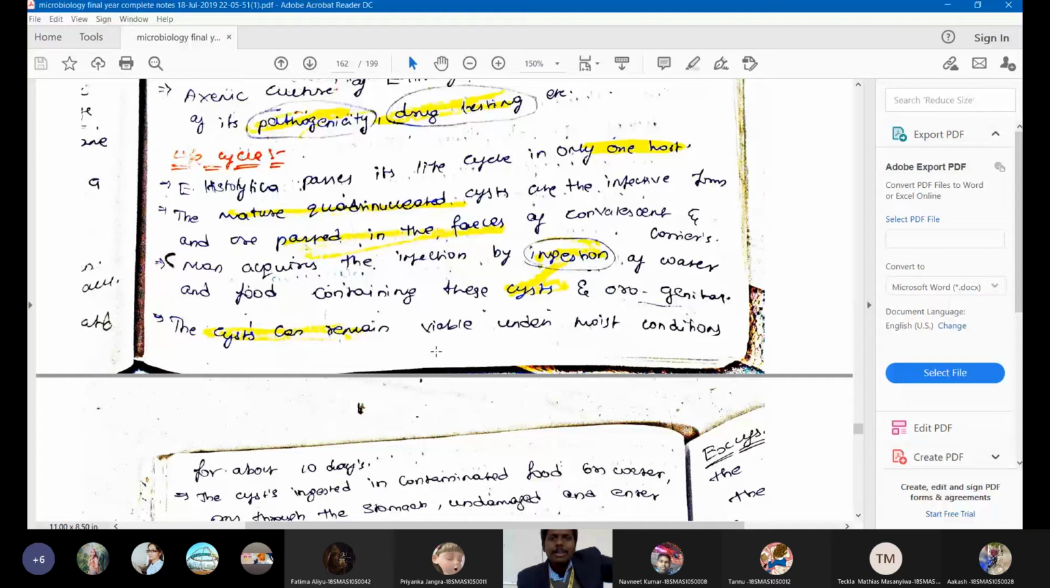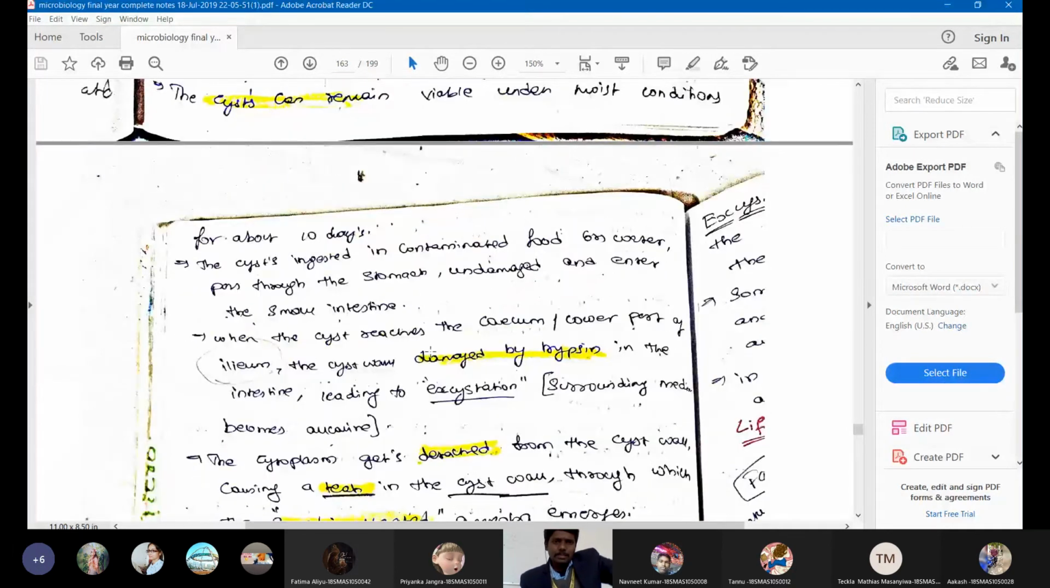The cystic form will be highly infectious. This cyst can survive up to 10 days, and it will be released in the water or in the food or in any contaminated material. This cyst can be present in the food or in the water. If someone eats this food or water, definitely they will get the infection.